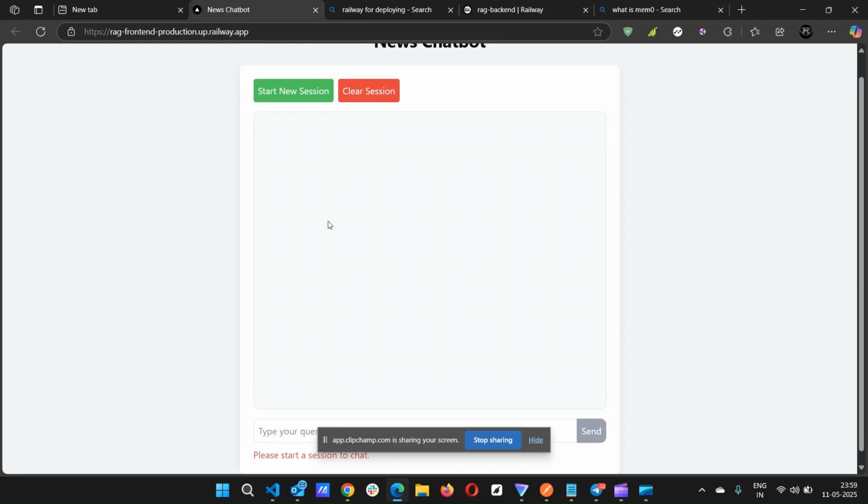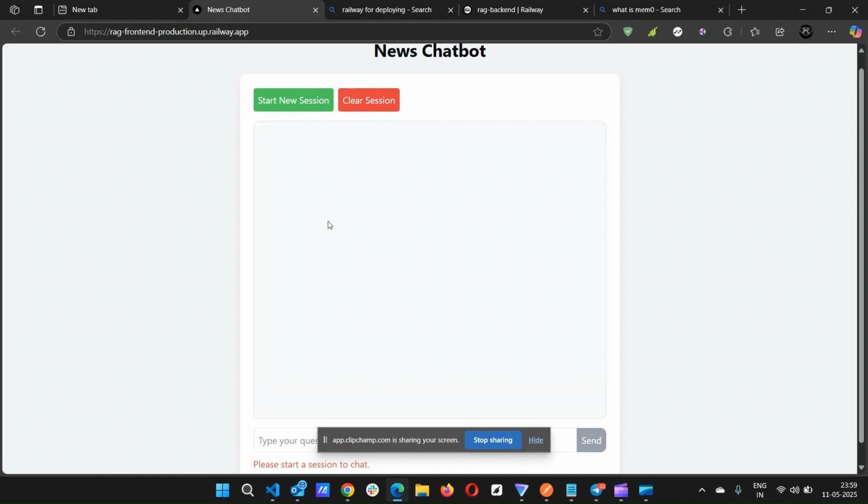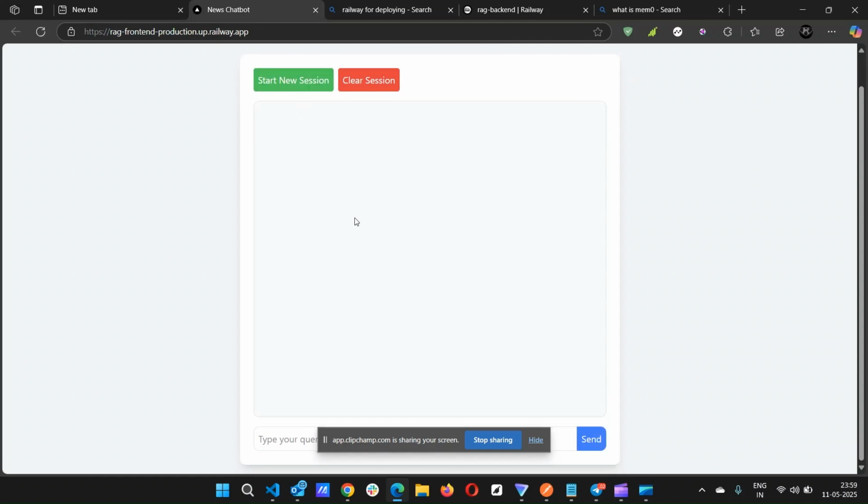Right now there's no session. We are storing the session in the local storage and also in Redis. Right now in Redis no session is stored, and we are also validating whether, when starting a new session, the existing one is valid or not. If it is valid, we are not creating a new one. So let's start it. Now the session has started.